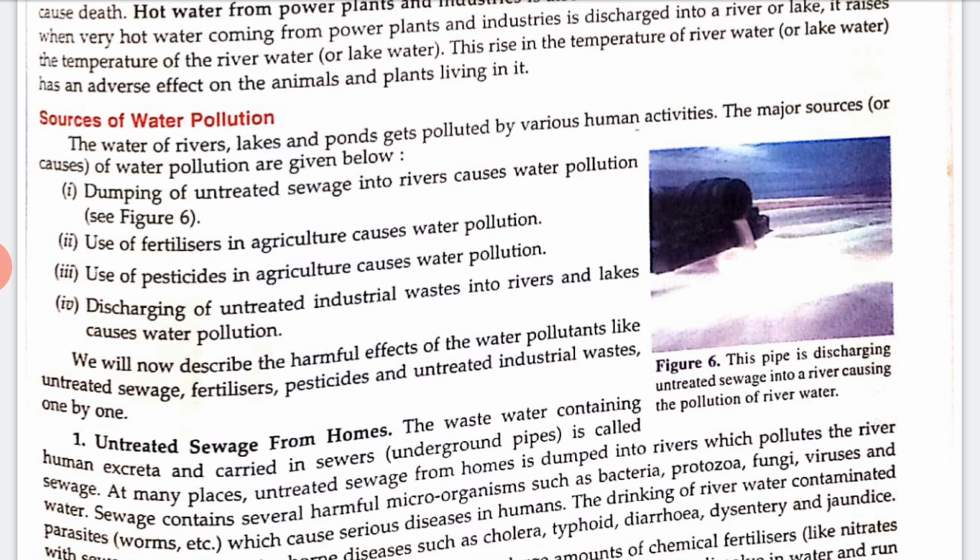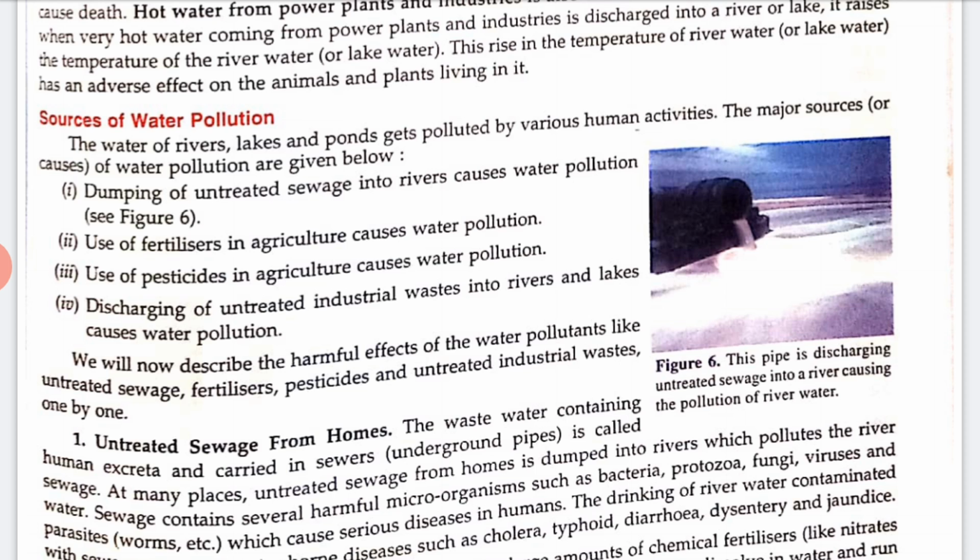into the river. Laws prohibiting the discharge of toxic chemical waste from industrial production should be implemented strictly and communicated to the authorities. We can also say that garbage like household waste should not be thrown into open drains, rivers, lakes and ponds. People should be made aware of the harmful effects of water pollution so that they may cooperate and help in preventing it.